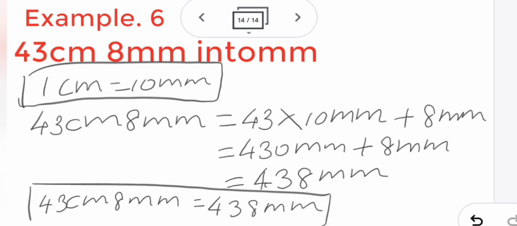Okay, this is the way you have to do. Once again I will remind you, you have to write the formula for all the sums, then last you have to write the answer, and all these steps must be written.